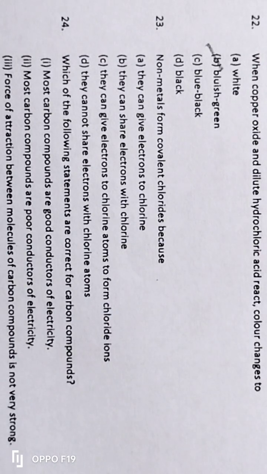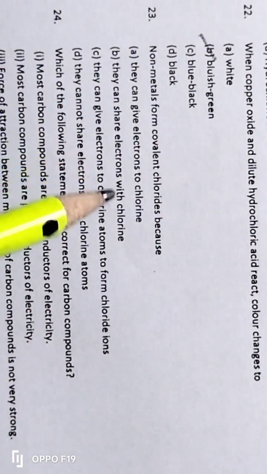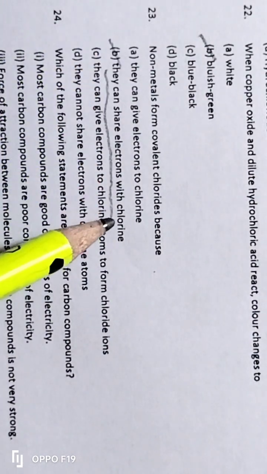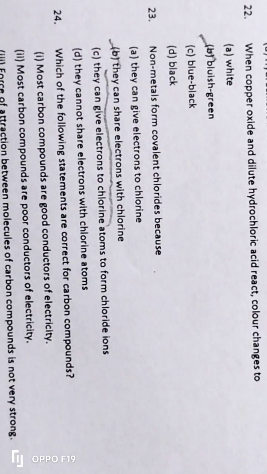They cannot share electrons with chlorine atoms is incorrect. The correct answer is they can share electrons with chlorine. So option B is the right answer.